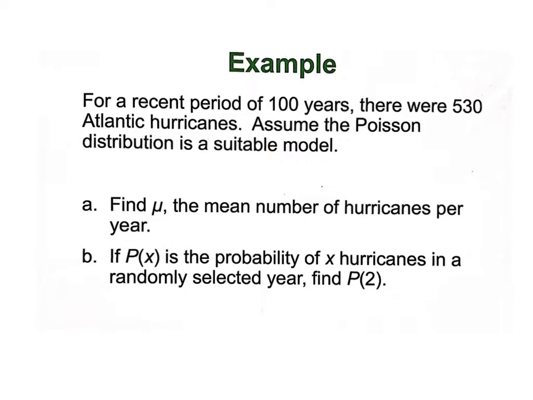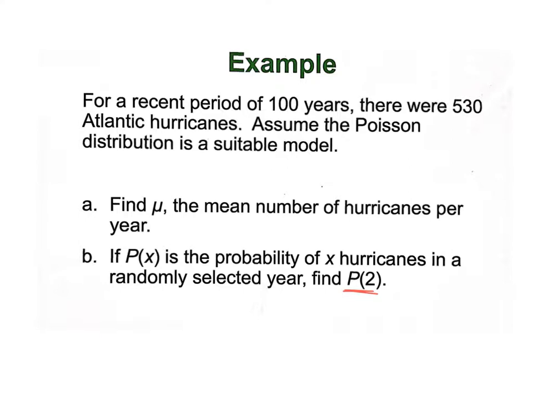Example. For a recent period of 100 years, there were 530 Atlantic hurricanes. Assume the Poisson distribution is a suitable model. Find mu, the mean number of hurricanes, and b, if P(x) is the probability of x hurricanes in a randomly selected year, find P(2), or exactly 2 hurricanes.